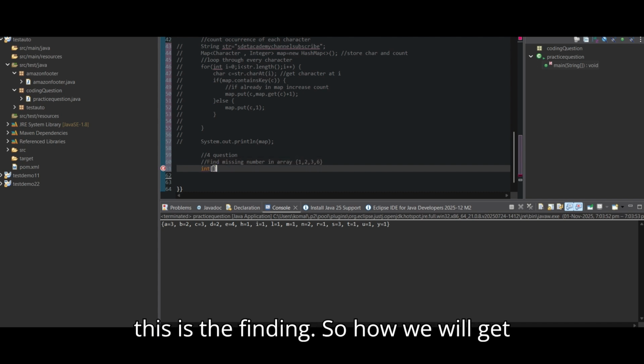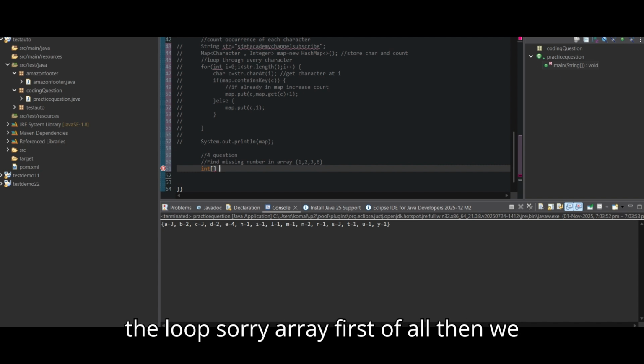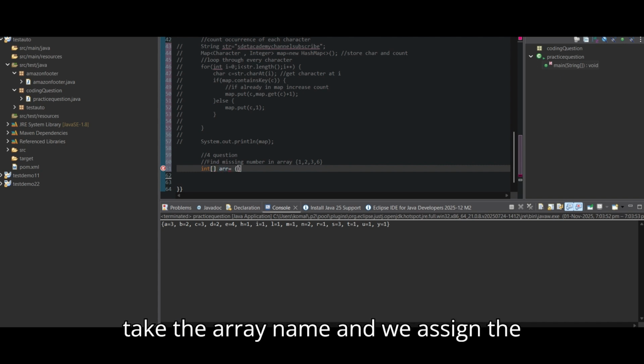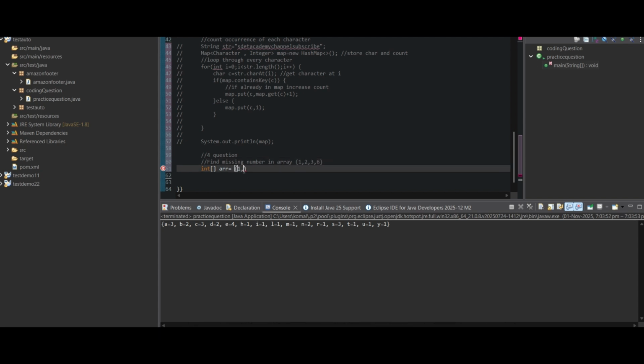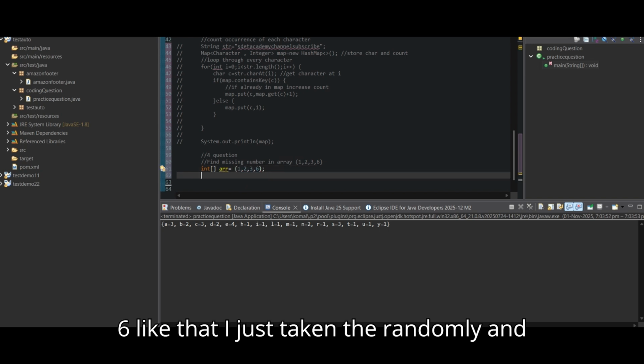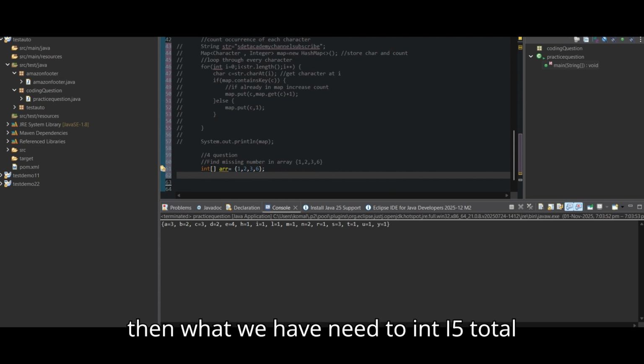So how will we get it? First of all, the array: we take the array name and assign the values 1, 2, 3, 6, like that, which I just took randomly. And then we need int i equal to 5, total count.